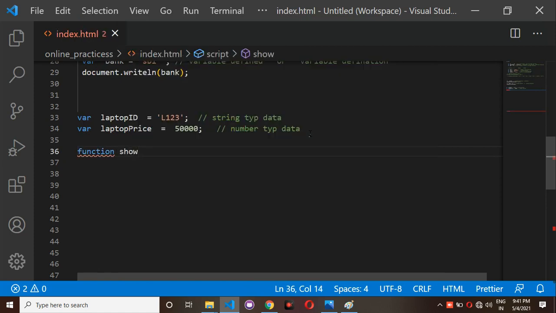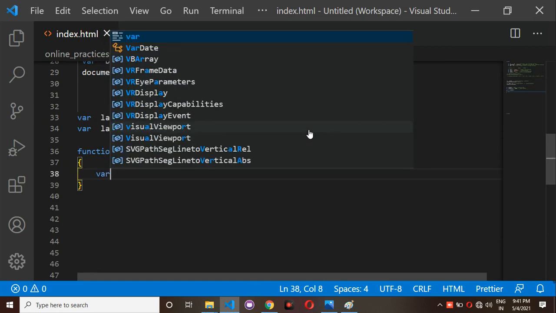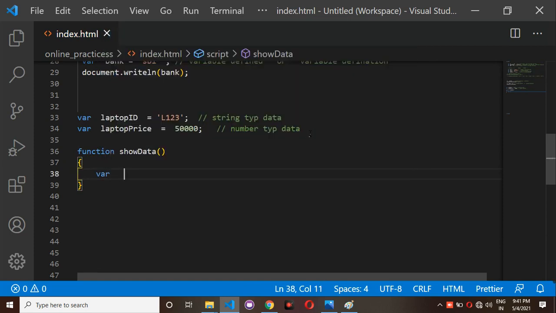I am having the show data, and inside this show data I am having var model is equal to 2021 LP model. If you observe here, this is nothing but one of the functions. Outside of this function I have written two variables. For example, laptop ID and laptop price also. I want to check the output of this one.